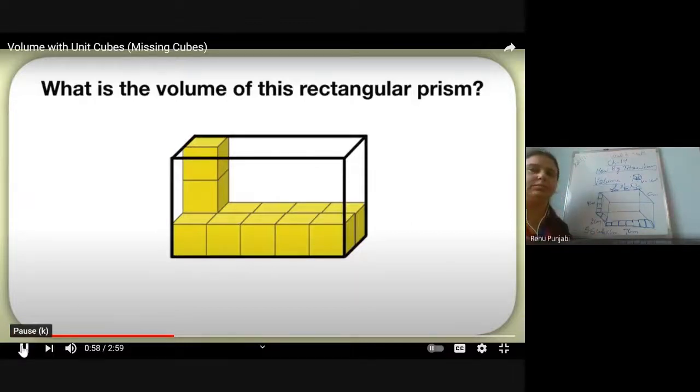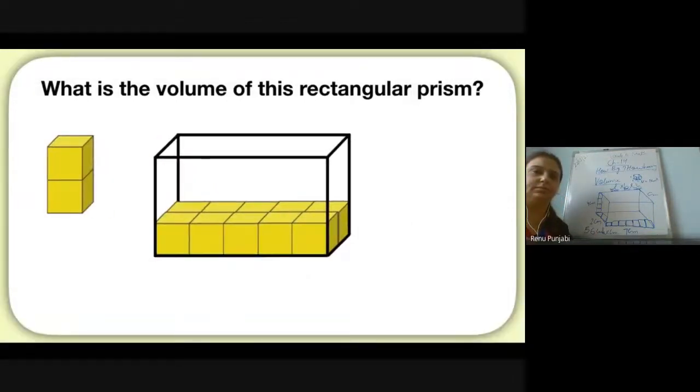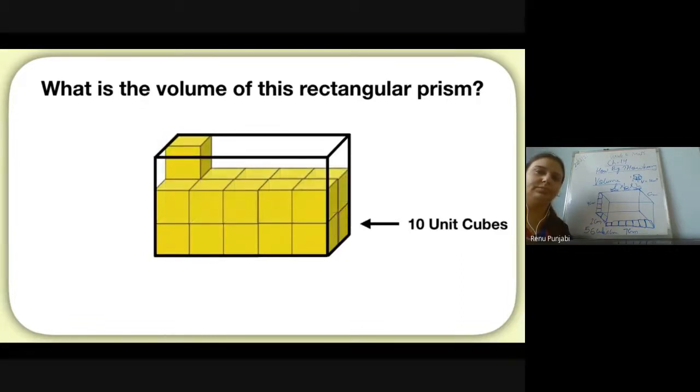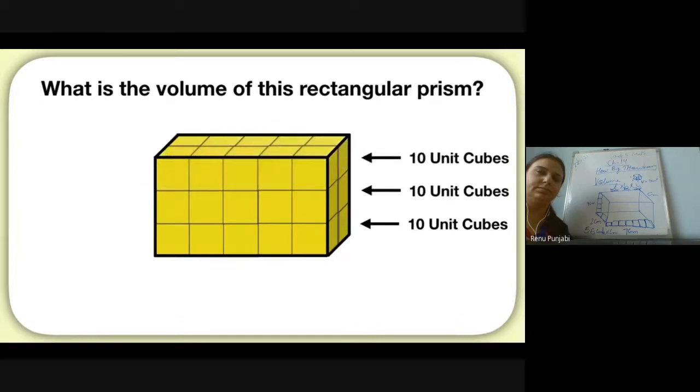Well, when we move the tall stack, how many cubes are on the bottom layer of this shape? You can see there are 10 unit cubes on the bottom layer. So if we were to add a second layer of cubes, how many cubes would be in the second layer? There would be another 10 unit cubes. And a third layer would be another 10 unit cubes.